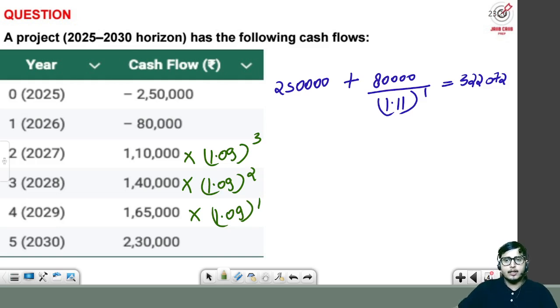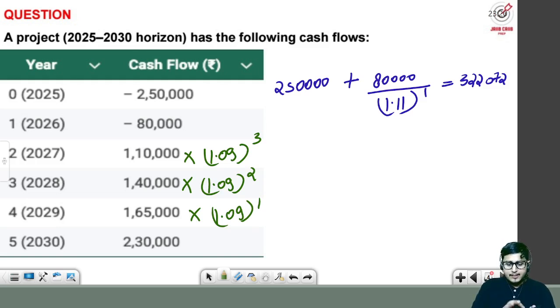So what we will do, we will calculate this. First of all we will calculate 1.09 into power 3, so is equals to will be pressed 2 times. We already have discussed in previous videos how power 3 is calculated. So is equals to 2 times, then multiply by 1,10,000 is equals to M plus.